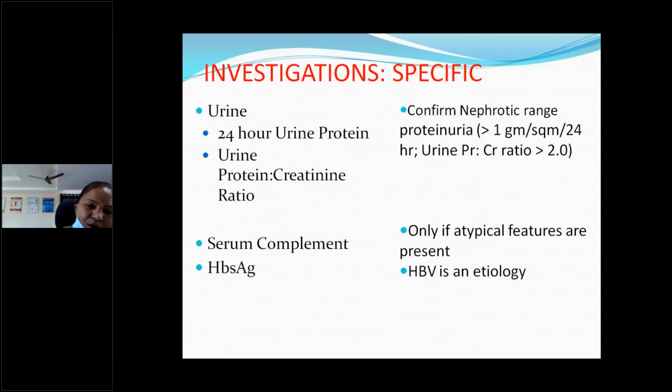then only we will go for the complement levels, not routinely. Or if the child is not responding to the steroids, then only we will go for the serum complement levels. And the HBsAg test: whenever you think significant lesions are there, that it is not typical minimal change nephrotic syndrome, then we will go for the HBsAg test to rule out hepatitis B infection.